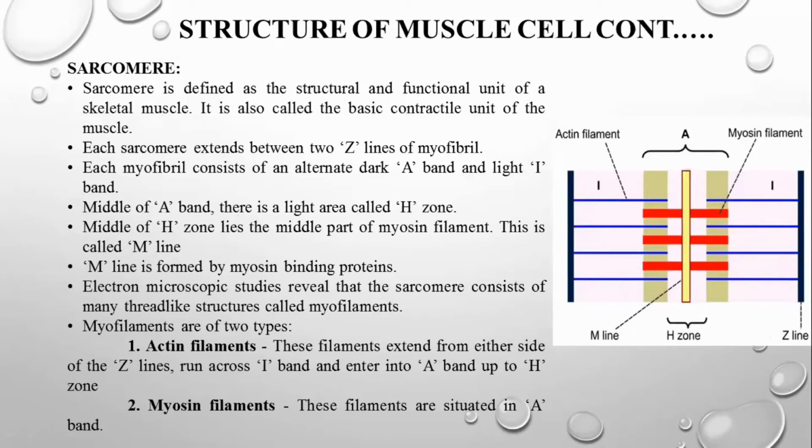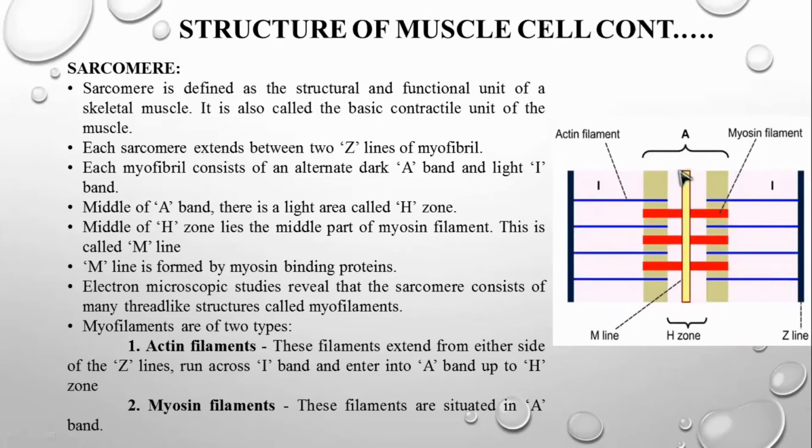Now we're going to concentrate on the middle of the A band. There is a light area called the H zone.